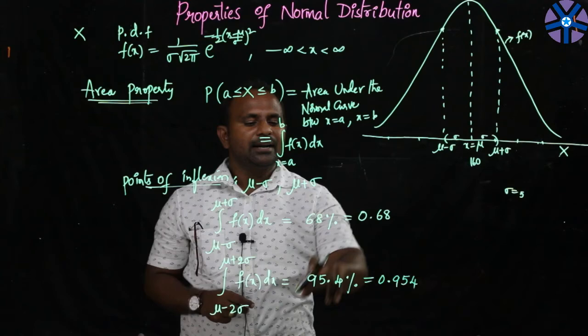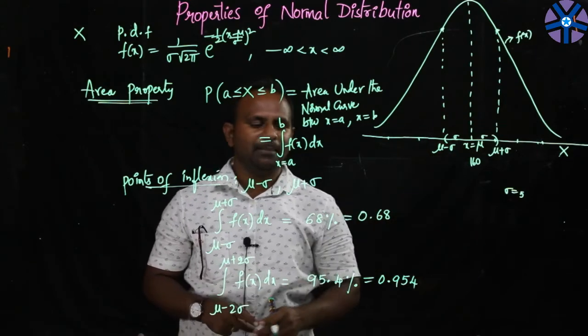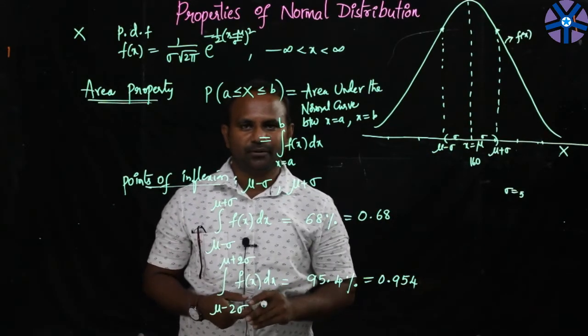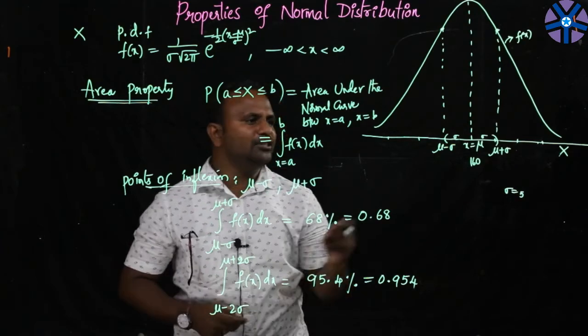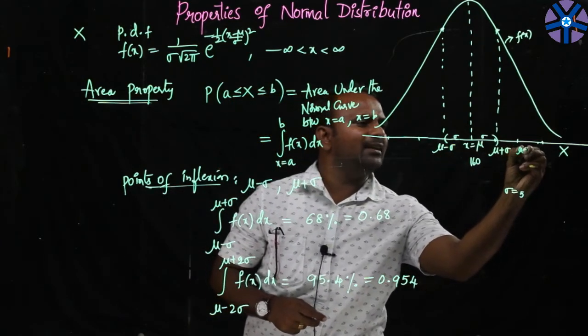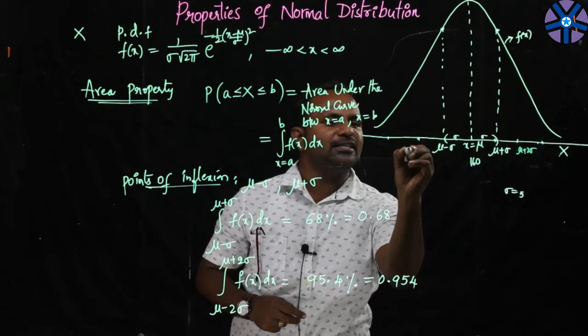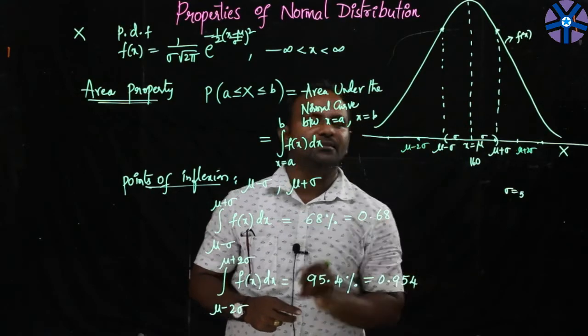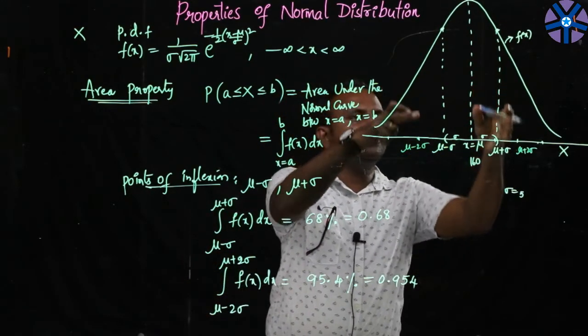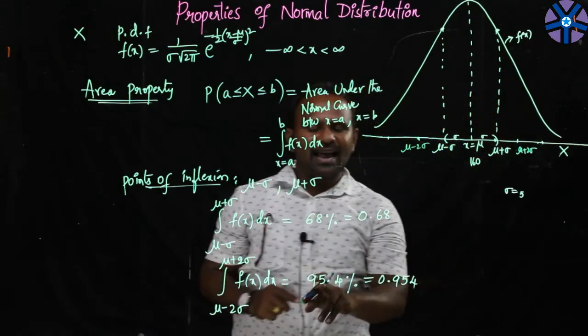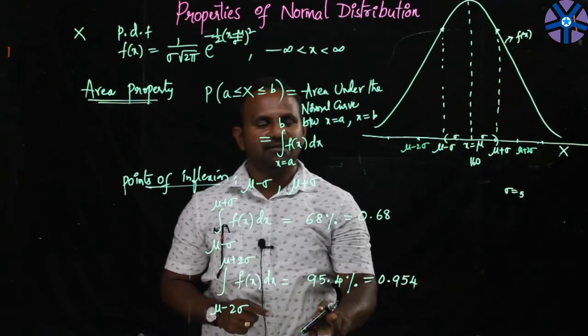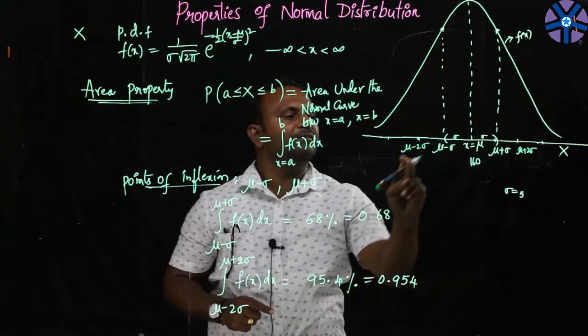I mean to say, if this is mu plus 2 sigma and this point is mu minus 2 sigma, between these 2 ordinates, if we calculate the area, there will be 95%. There will be 95% of the area covered between these 2 ordinates.